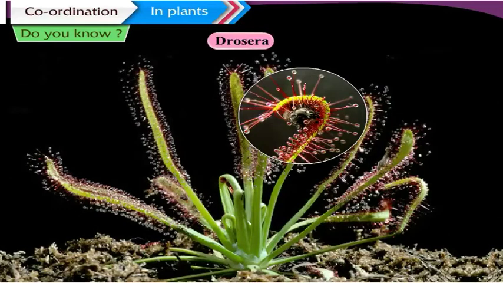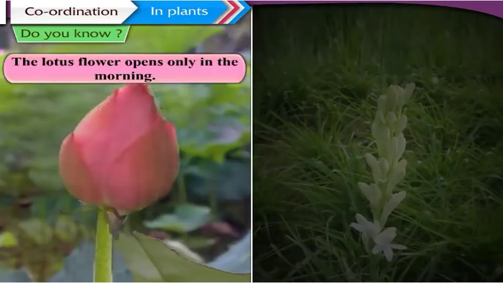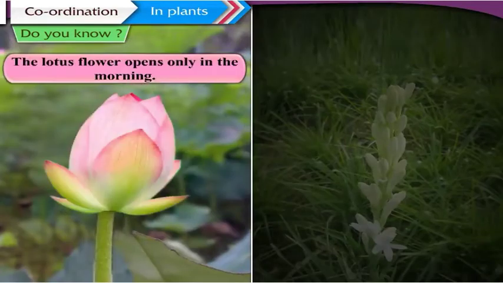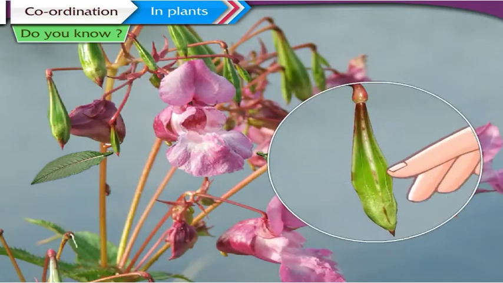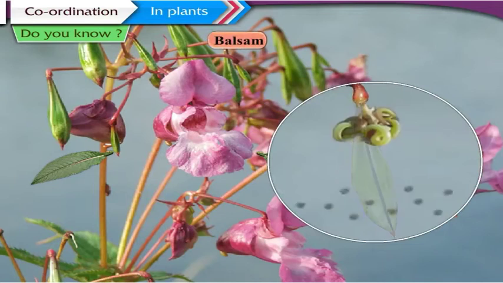The lotus flower opens only in the morning, and the tuberose opens only at night. In the case of the balsam plant, at an appropriate time, the fruit bursts open, which results in scattering of seeds. After understanding the coordination in plants, let us now learn about the coordination in human beings.